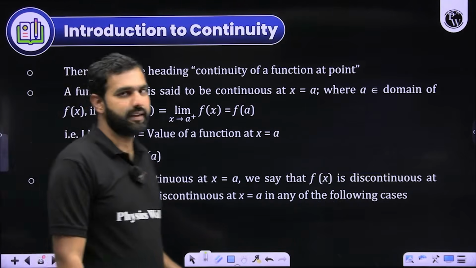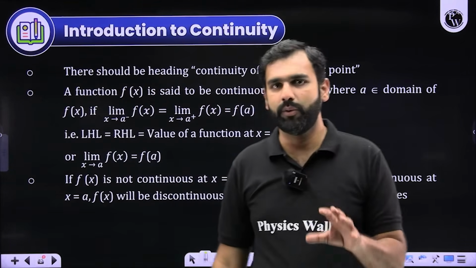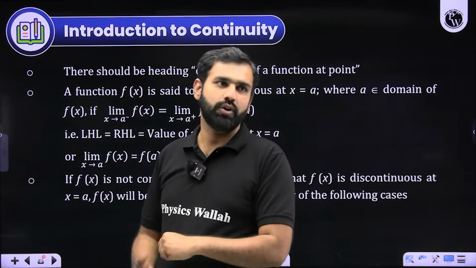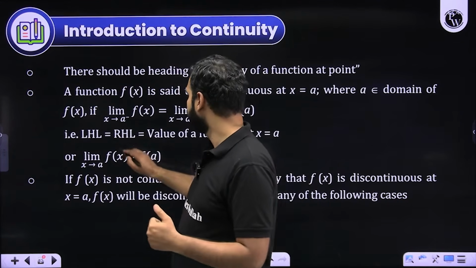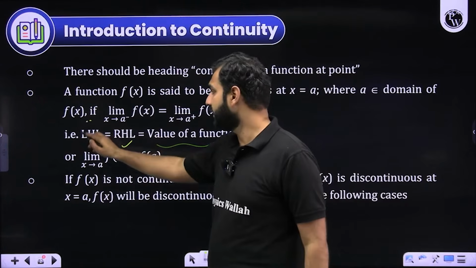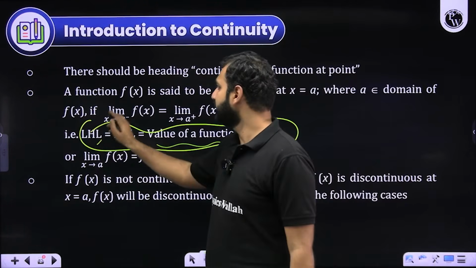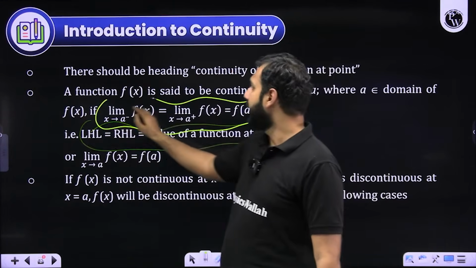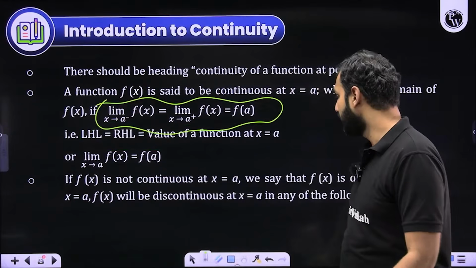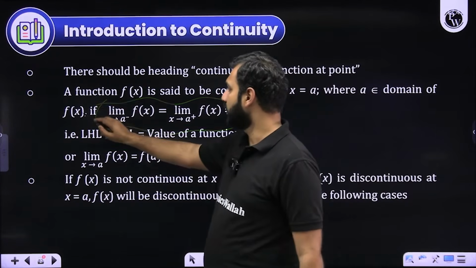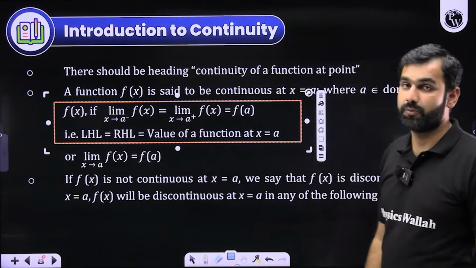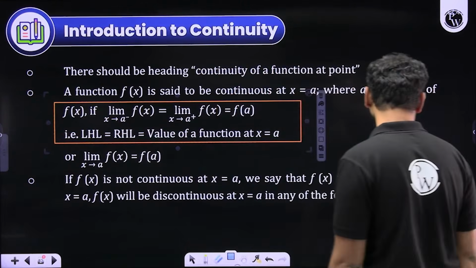So basically, I hope you are able to understand and digest that in order to make a function continuous, you need to ensure three things: the LHL, the RHL, and the value of the function. If all these three values are turning out to be same, I'll say that the function is continuous. In order to call a function continuous, you need to ensure that its LHL, RHL, and its value at that point should be same. Then only you'll say that the function is continuous.